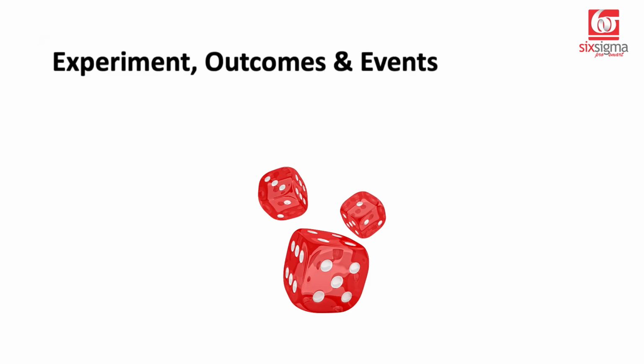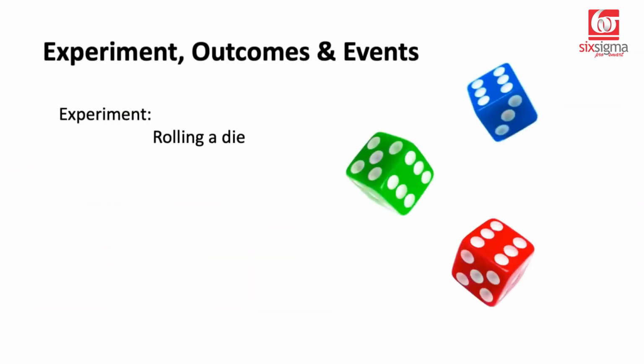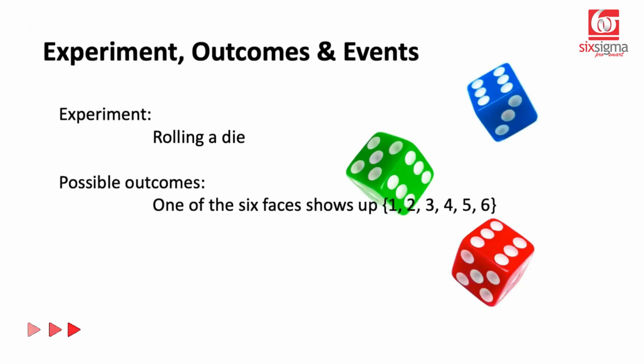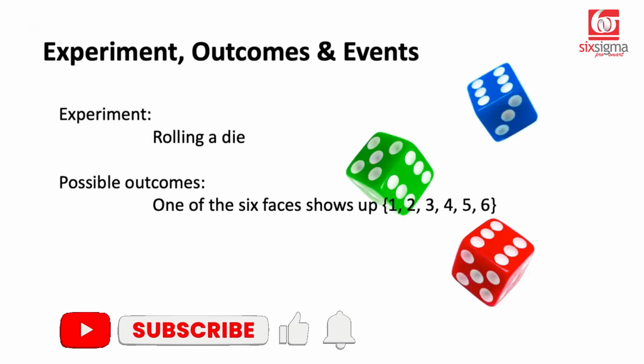Let's understand this with the help of an example. We all know there is a standard unbiased die, which can be rolled, and when we roll a die, that can be considered an experiment. So rolling a die is our experiment. Now, what could be the possible outcomes when we roll a die? One of the 6 faces would show up. So the outcome would be any number between 1 to 6 for a standard die.